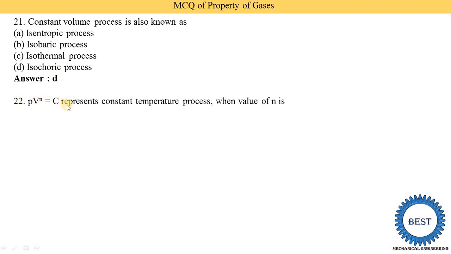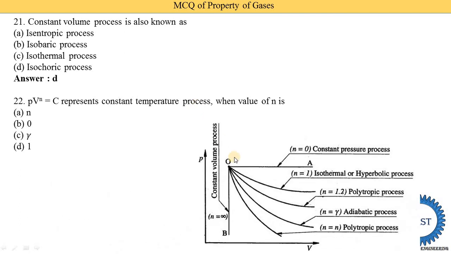PV raised to n is equal to C represents a constant temperature process when the value of n is equal to n, 0, gamma, or 1. Okay, so we need to again remember these diagrams. Here they ask about the constant temperature process, so we need to focus on where the constant temperature is.